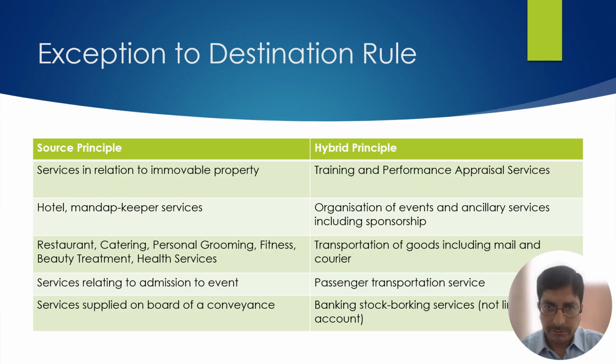Let's take an example, training and performance appraisal. A student from Gujarat comes to Mumbai to attend a training. The source principle will be applied because that student is unregistered. It is a B2C transaction, so the source principle is applied. CGST and SGST of Maharashtra will be charged, and it is an intrastate transaction.